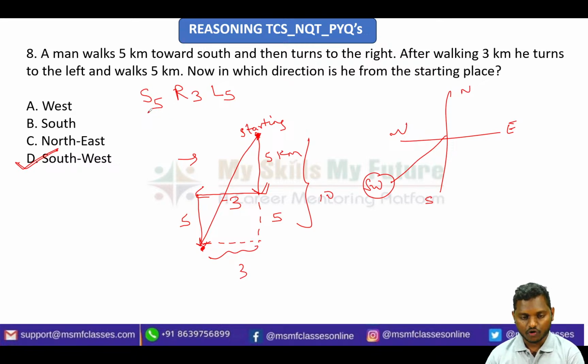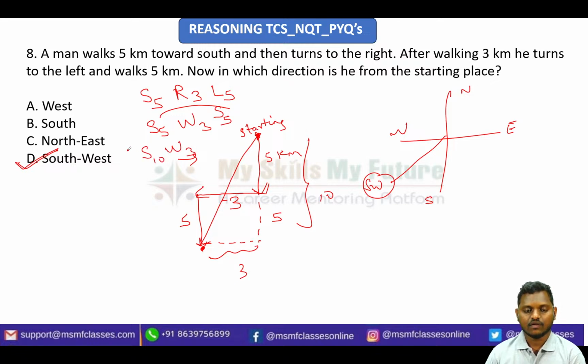If a person is walking in the south direction and he takes right, in which direction will he go? It will be west. And from the west, if a person is walking in the west direction and you take left, the direction you land in is south. So simply you add south, so 10, and west will be 3. With this you can also directly find the hypotenuse value.